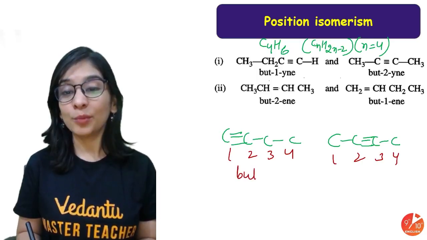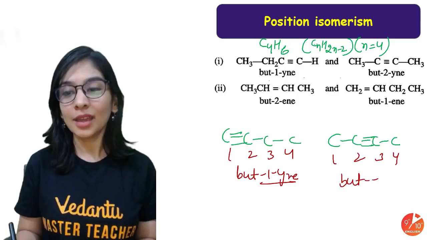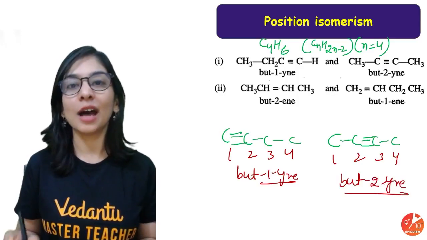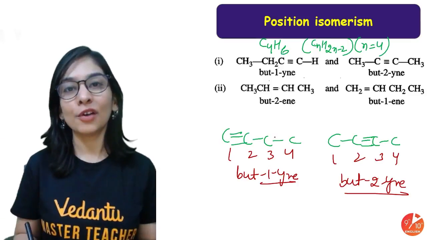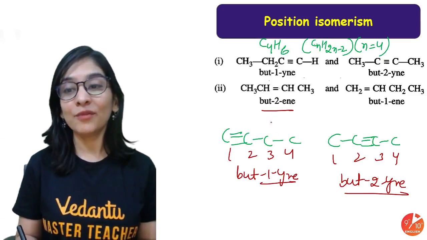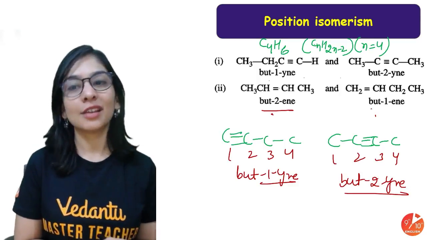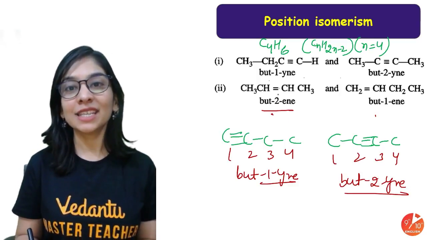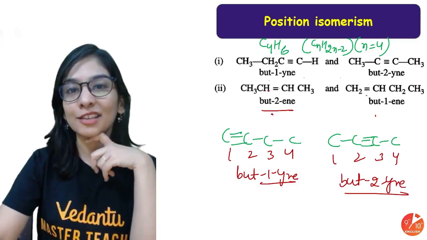This became but-1-yne as the triple bond is attached to the first carbon. This is but-2-yne, second carbon. They are positional isomers of each other, as the position of the triple bond is changing. In the same way, but-2-ene and but-1-ene will also be positional isomers of each other. It's like writing the double bond at the second carbon or the first carbon. These are position isomers of each other.